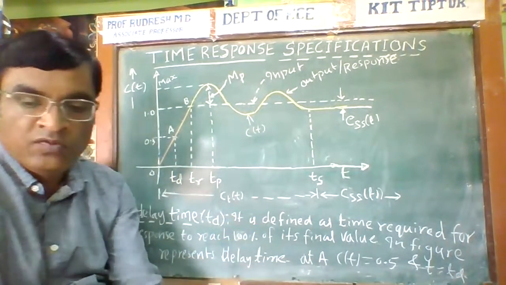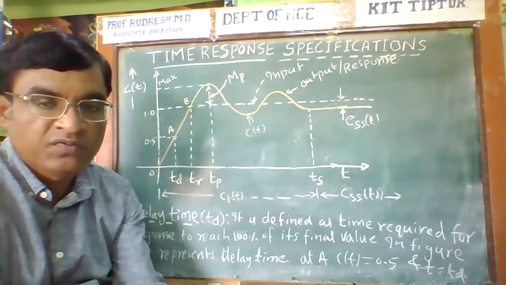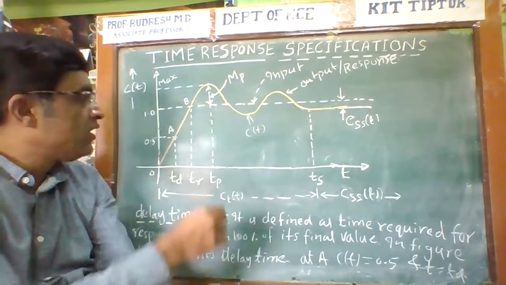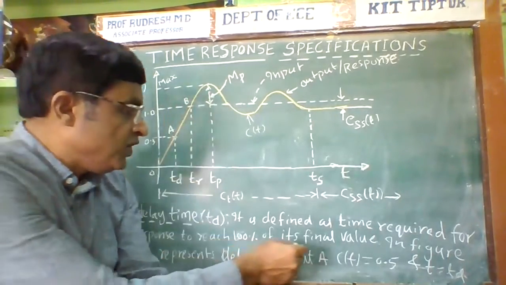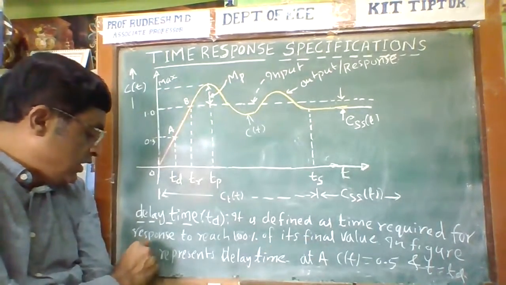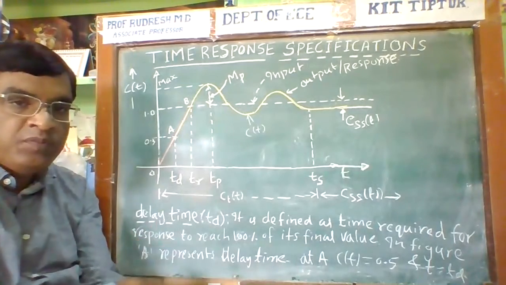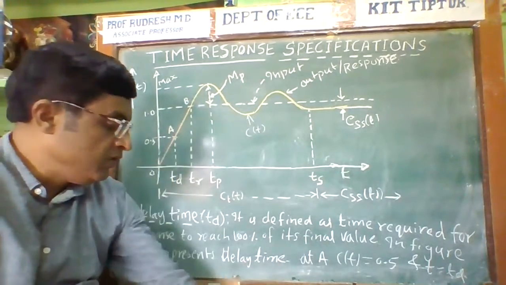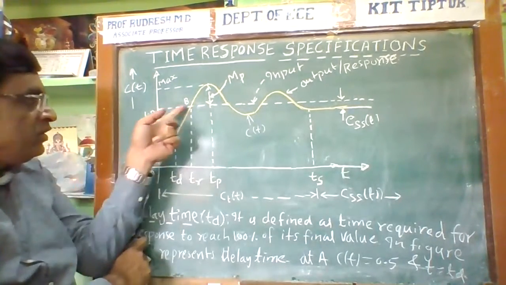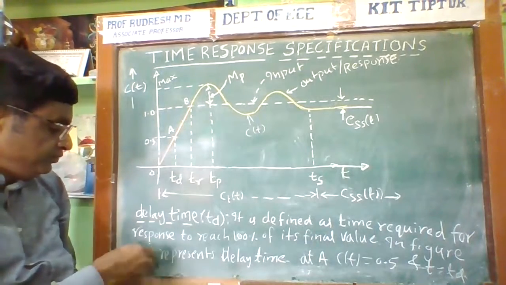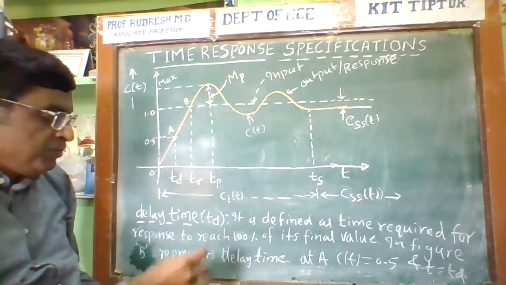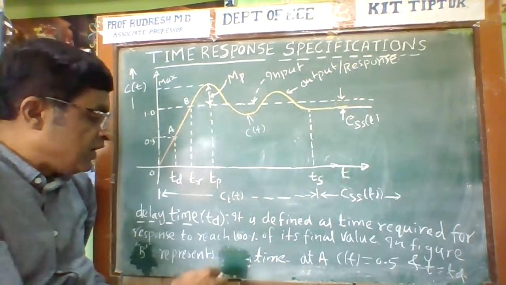In the figure, B represents the rise time.